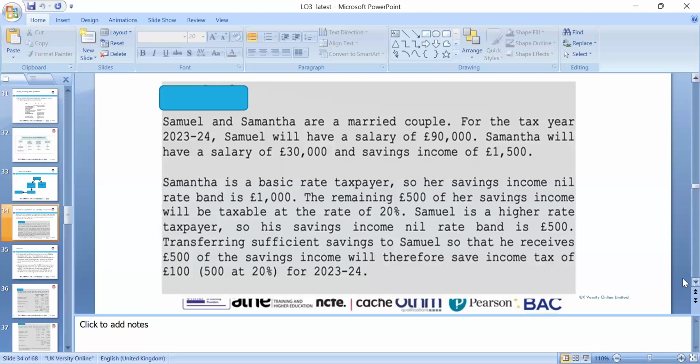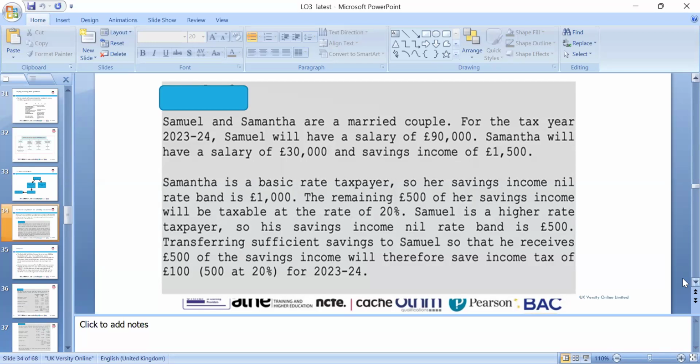Samantha is the basic rate taxpayer, and so her savings income nil band is 1,000, and the remaining 500 of her savings income will be taxable at the rate of 20%. And Samuel is the higher taxpayer, so his savings income nil rate band is 500.